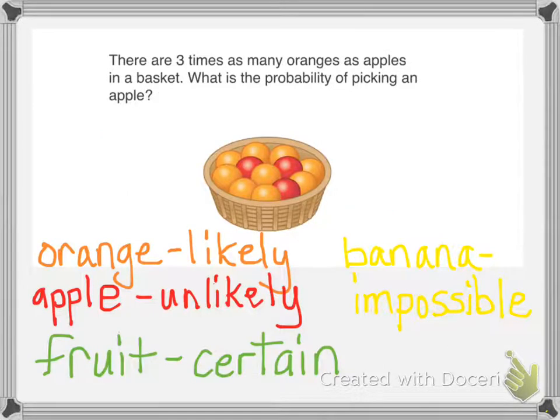Looking back at this basket, we can describe probability in many ways. For instance, if we look at the oranges, we might say that it is likely for us to choose an orange because there are many in the basket. If we look at the apples, we might say that it's unlikely because there are few apples in the basket. We might say the probability of picking a fruit is certain because there are only fruits in the basket. And picking a banana might be said as impossible because there are no bananas in the basket.